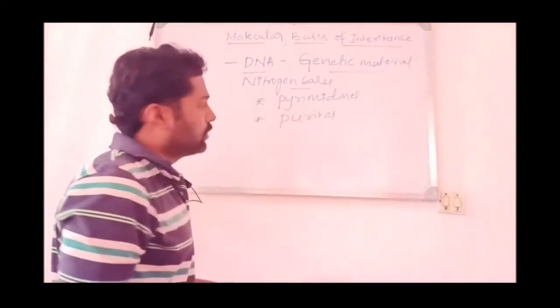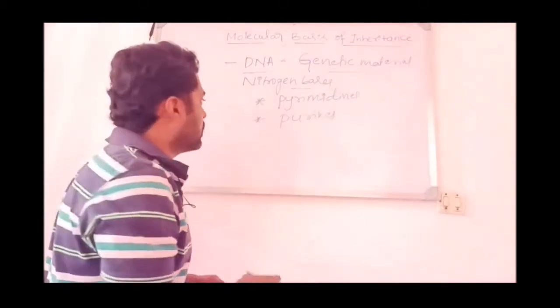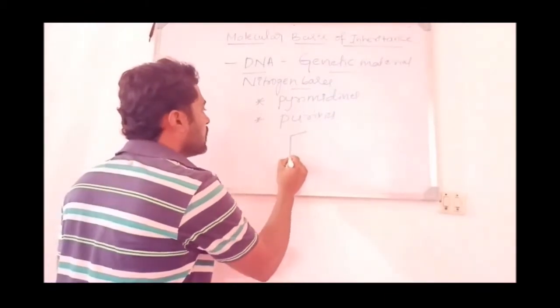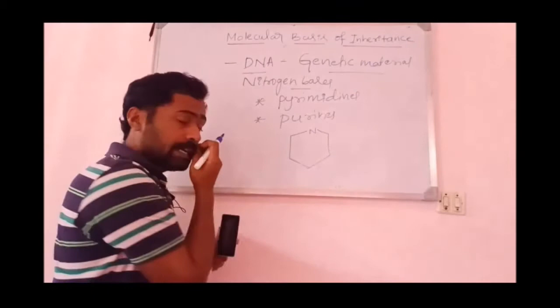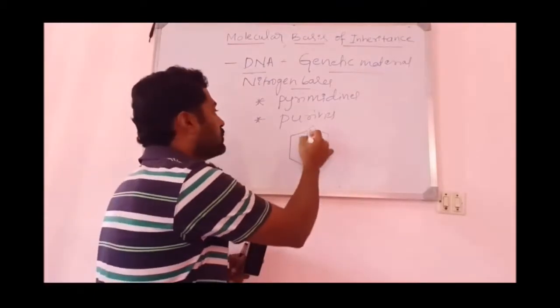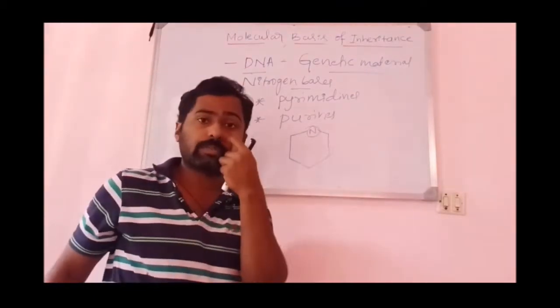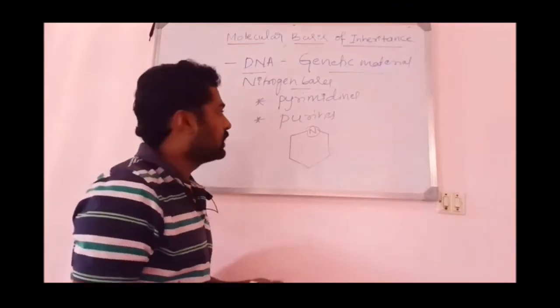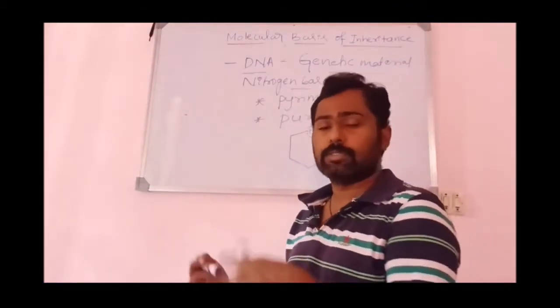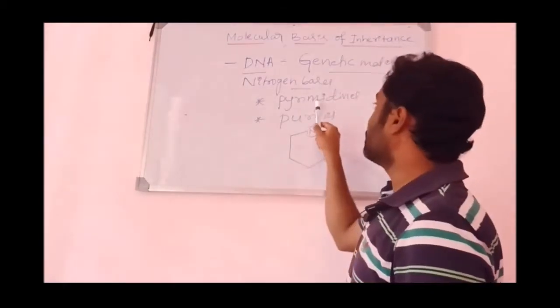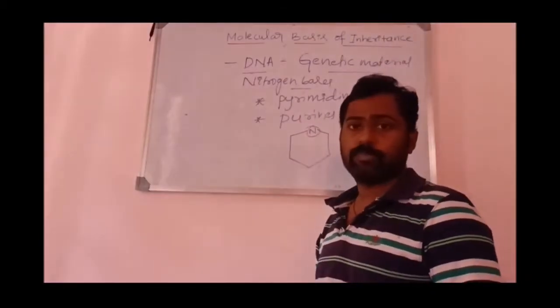Okay, so the first one is pyrimidine. Nitrogen bases are nothing but heterocyclic compounds which mainly consist of nitrogen. So they are called nitrogen bases, and there are 2 kinds of nitrogen bases observed in the DNA as well as in the RNA: one is pyrimidine, another one is purine.